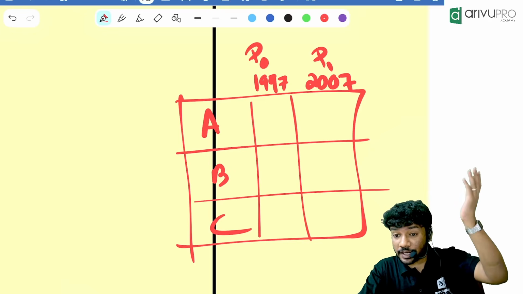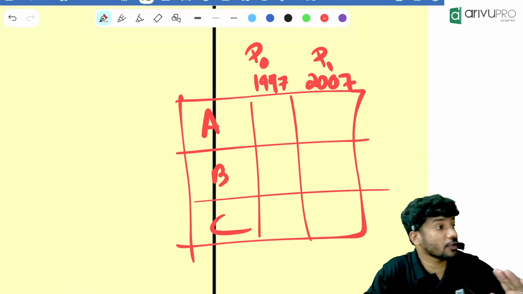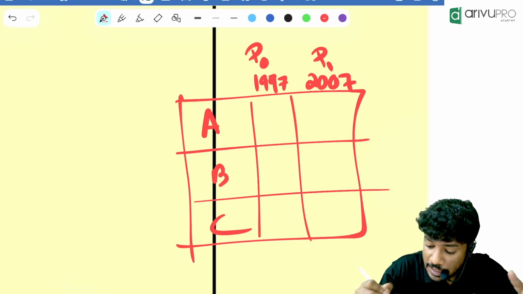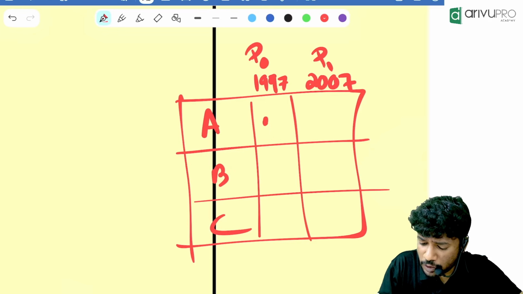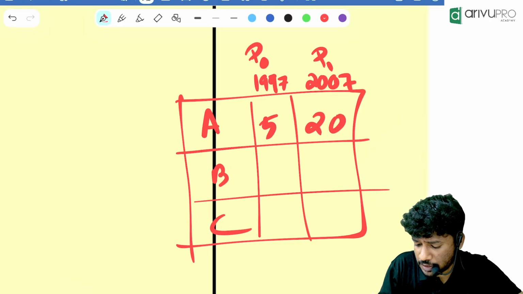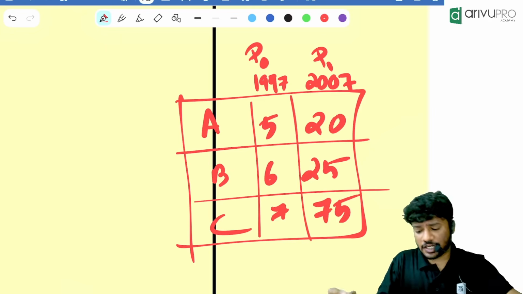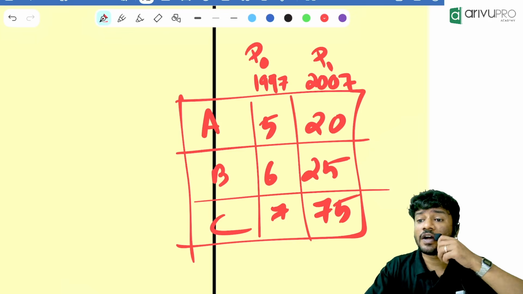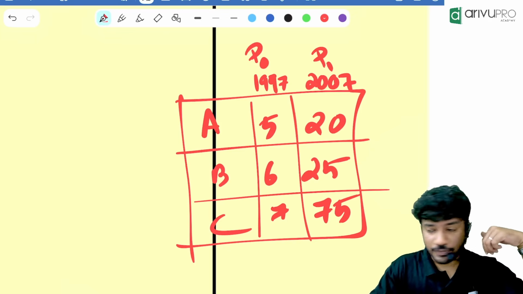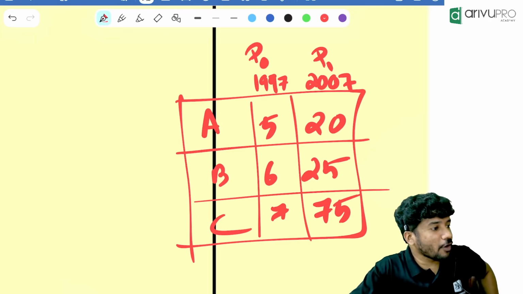P1 is the price of current year and P0 is the price of base year. A was 5 rupees, here it is 20 rupees; 6 rupees, 25 rupees; 7 rupees, 75 rupees. Now you tell me the price relative of commodity C.